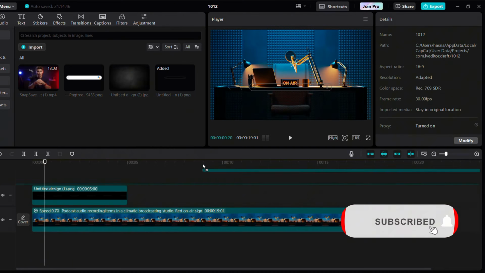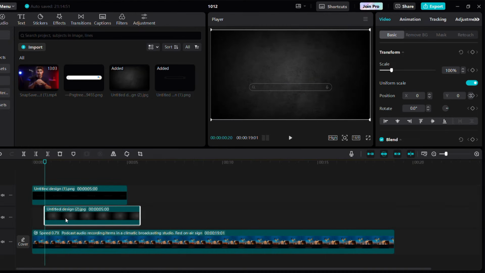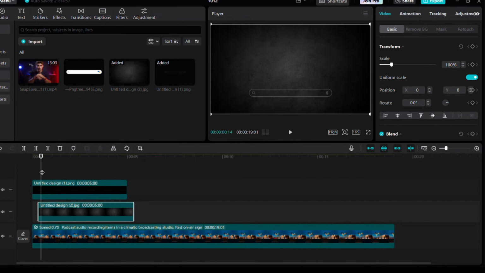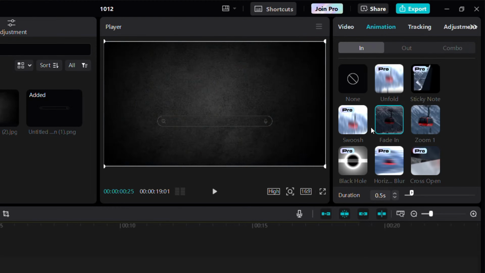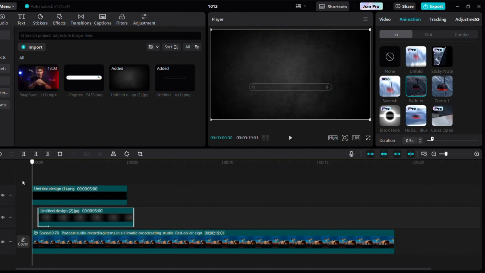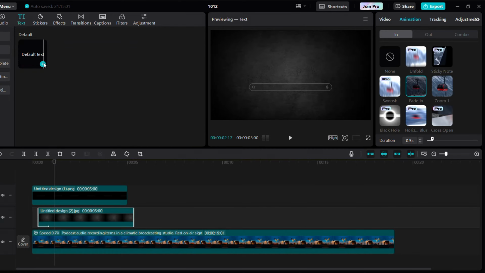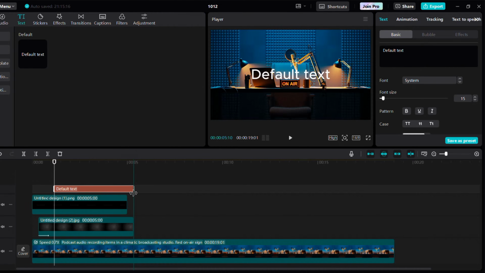Now, let's bring in the background onto the timeline. Place it between those keyframes and add a fade-in animation so both layers dissolve together seamlessly. We'll add the desired text and position it above the final keyframe of the animation.